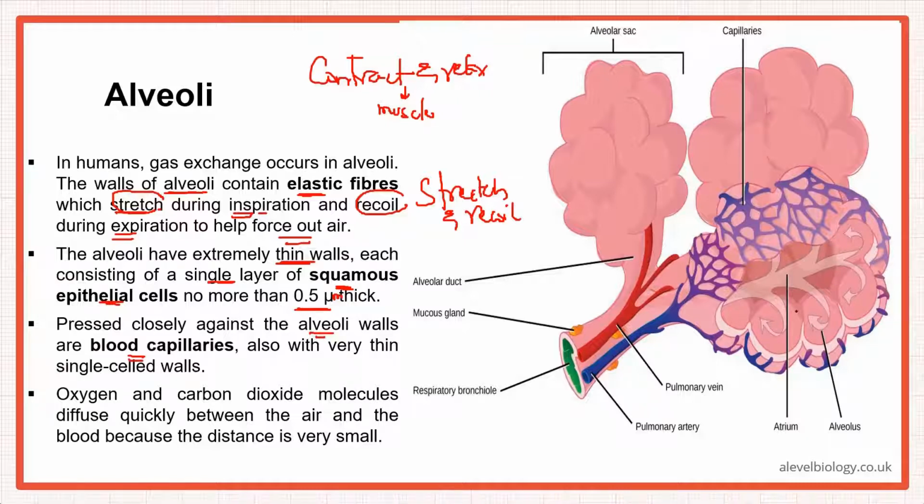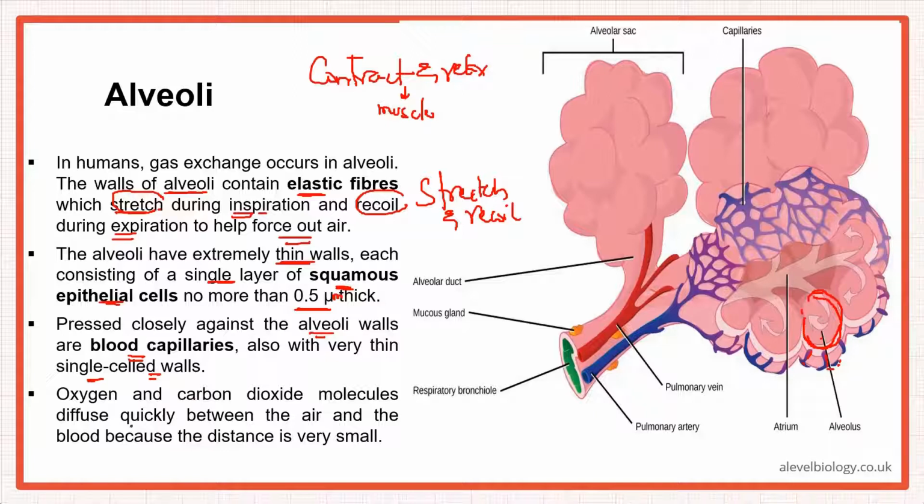So here, if you look, they have shown you the internal structure. This is one alveolus, right? Its wall consists of a single layer of squamous epithelial cells. So there's a single layer there. And pressed against it is the blood capillary. And blood capillary, if you remember, is also one cell thick. The alveolus wall is made up of those single cells, right? And similarly, the walls of capillaries are also made of a single cell.